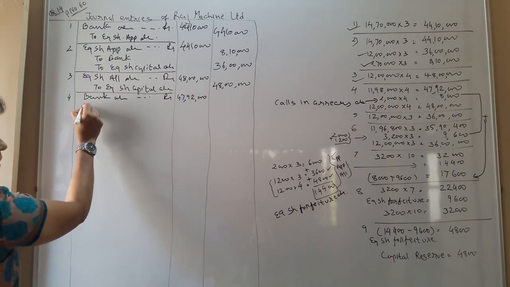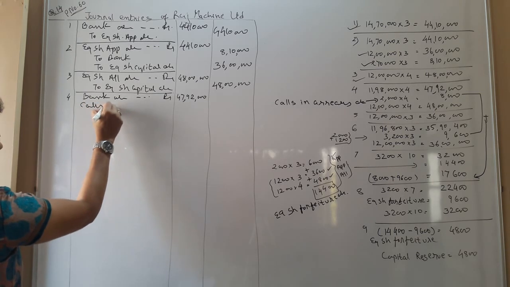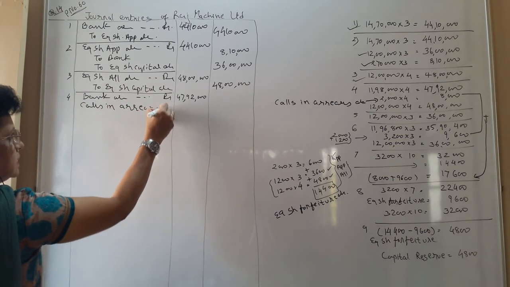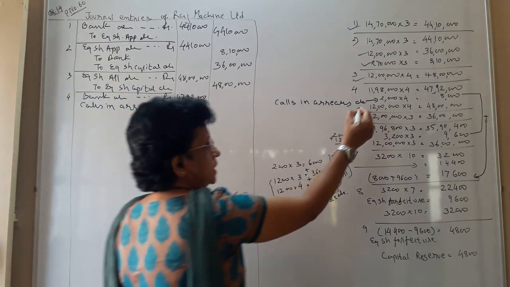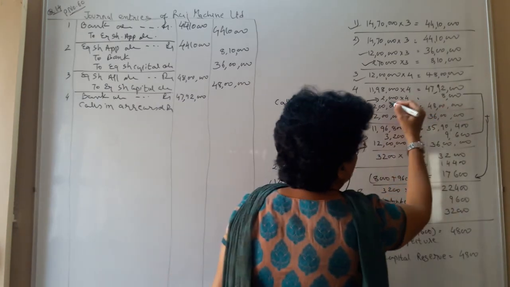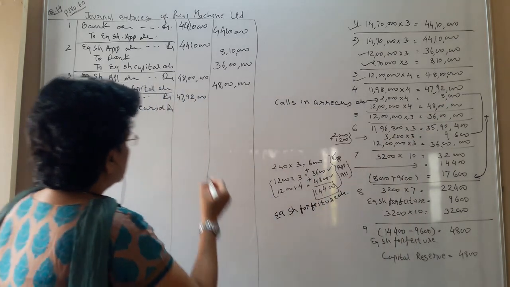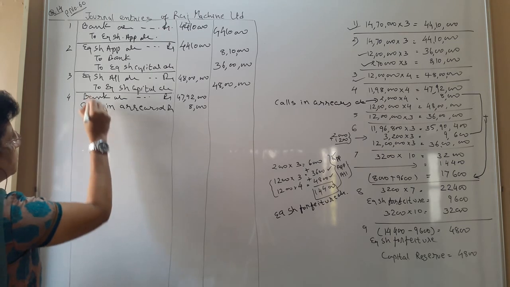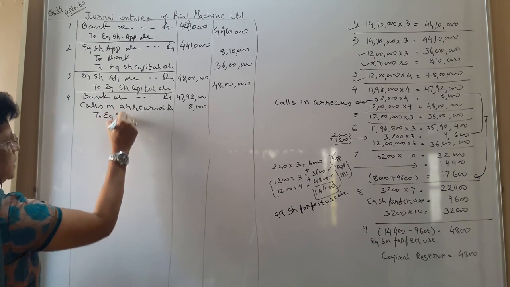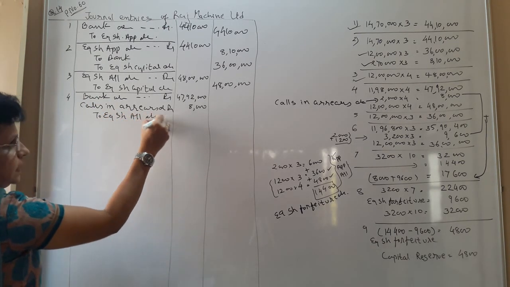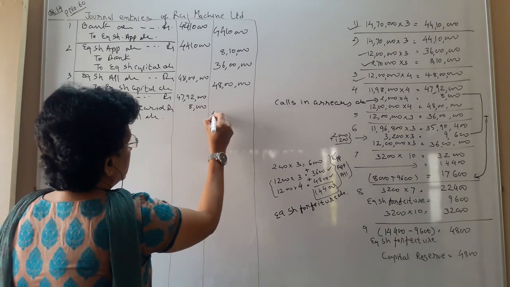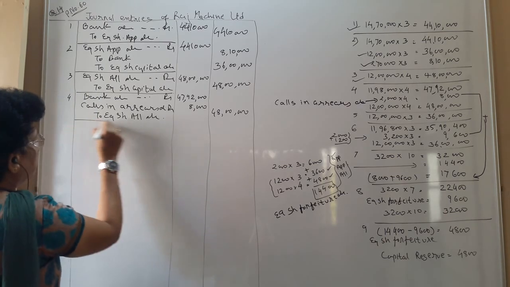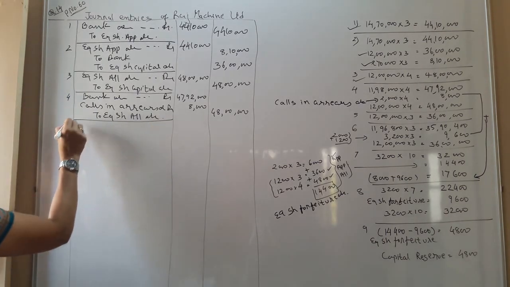Then you create one account, that is calls in arrears account debit. The amount which you have not received is 2000 into 4, so 8,000 rupees. To equity share allotment account, you close the account with the full figure of 48 lakh rupees. Understood?